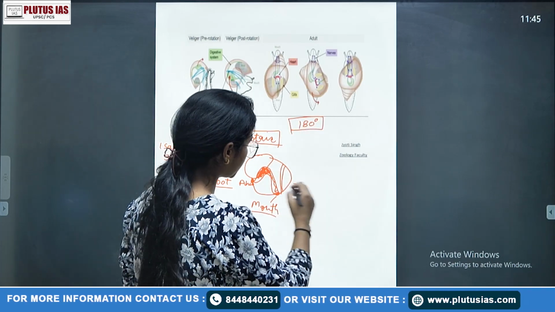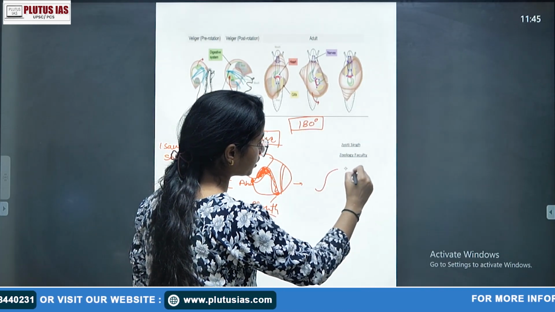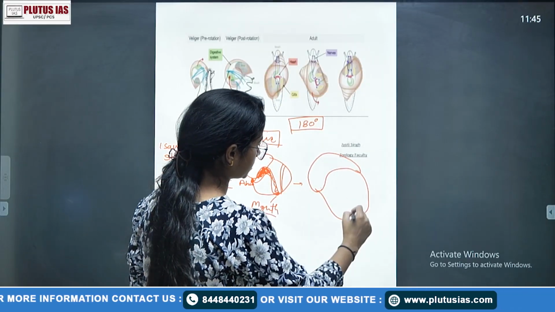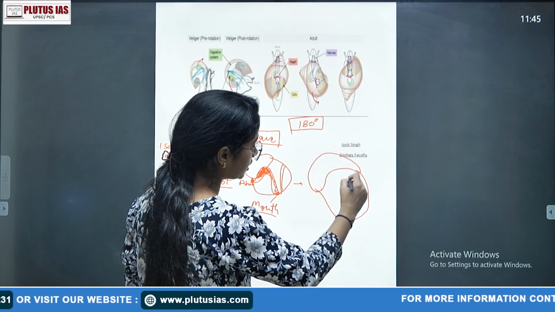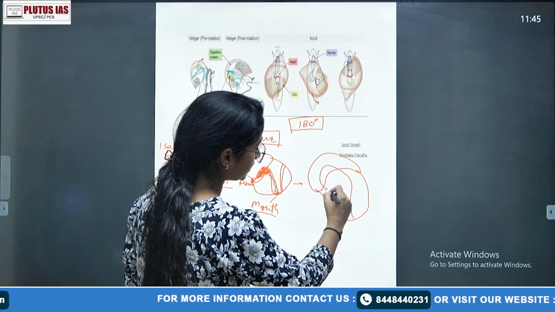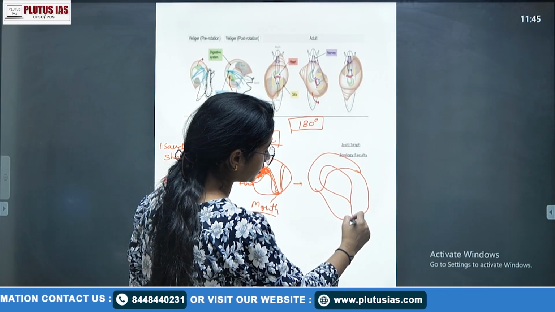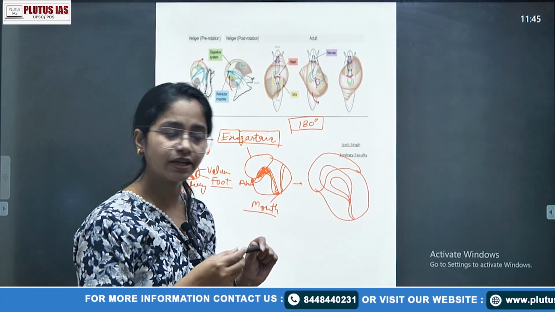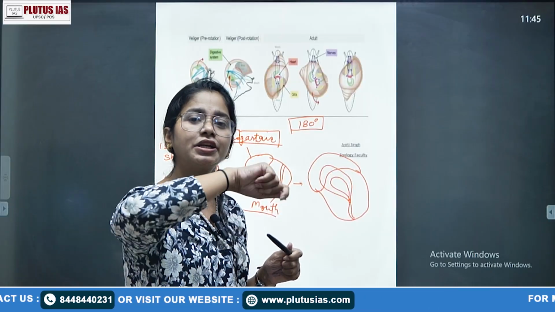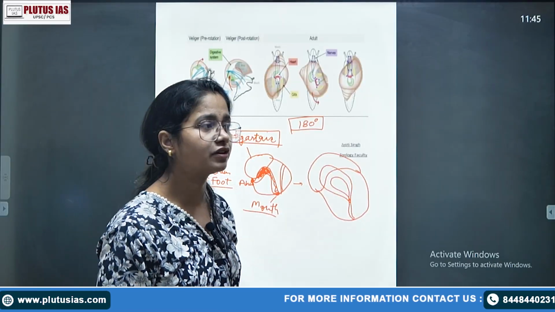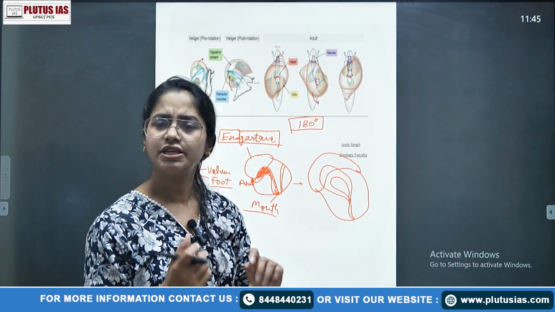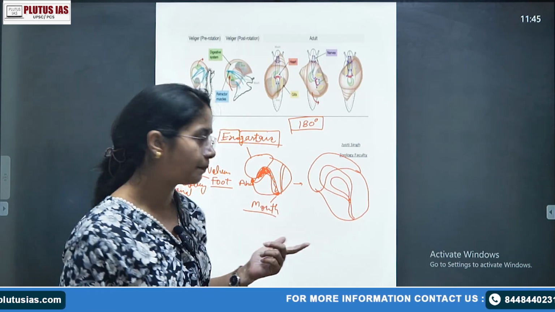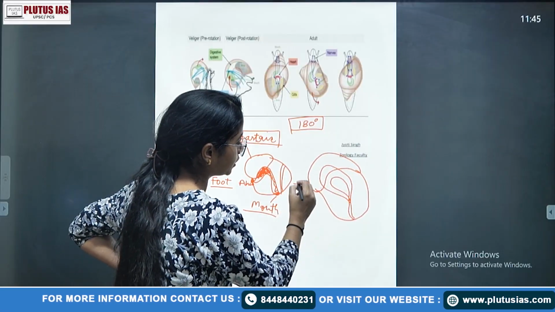So in that 180 degree rotation, what occurs? Now the cavity becomes endogastric, okay? Now this is your anus portion, and specifically the alimentary canal rotates and comes at a 90 degree rotation. Suppose there is a wire and you rotate it 180 degrees, then there will be one position when the two wires cross each other. Just understand it like that, considering the alimentary canal like a pipe. So this is your first 90 degree rotation, okay?